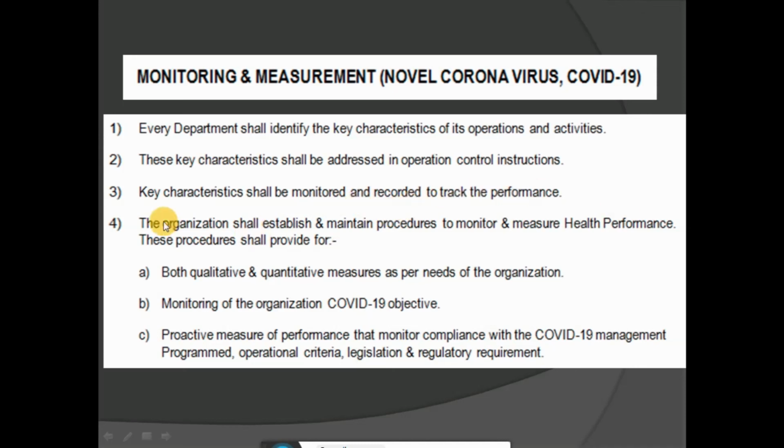Next, the organization shall establish and maintain a procedure to monitor and measure health performance. These procedures shall provide for both qualitative and quantitative measures as per the needs of the organization, monitoring the organization's COVID-19 objectives, and proactive measures of performance that monitor compliance with the COVID-19 management program, operational criteria, legislation and regulatory requirements.